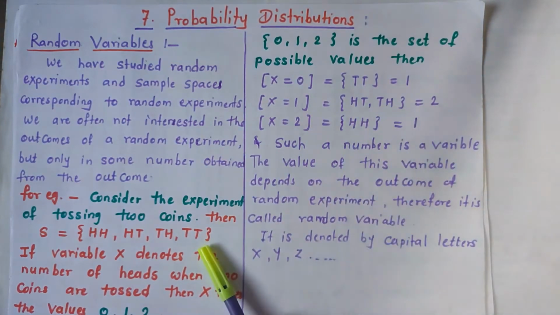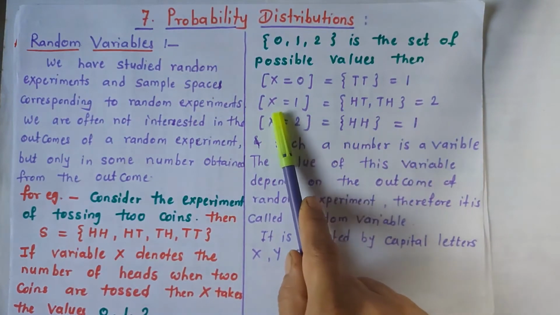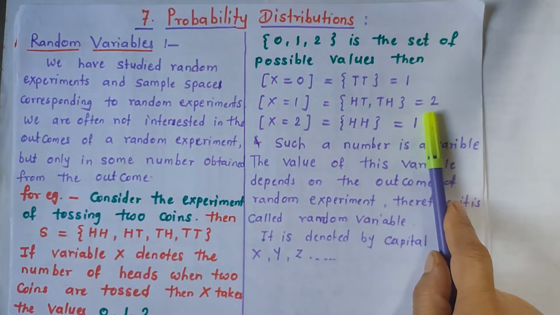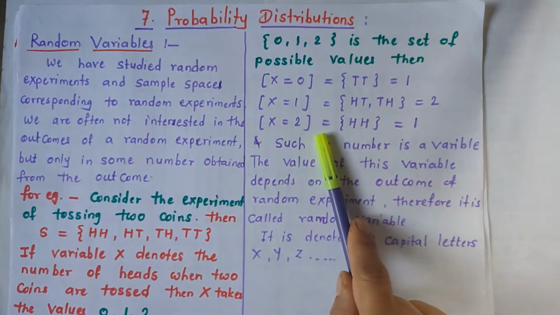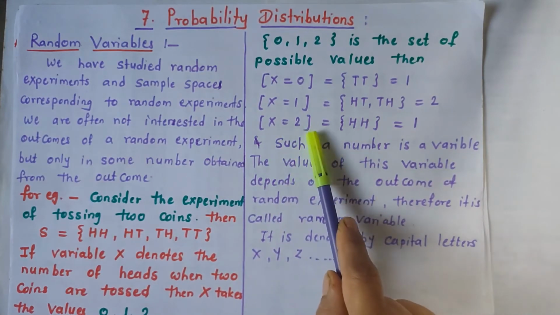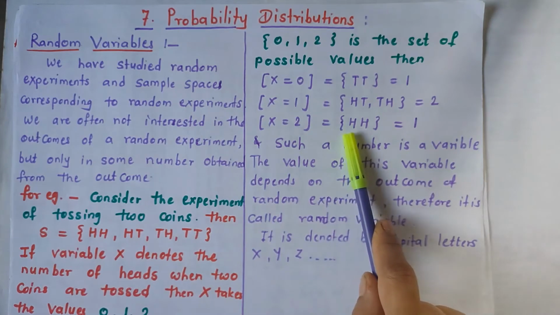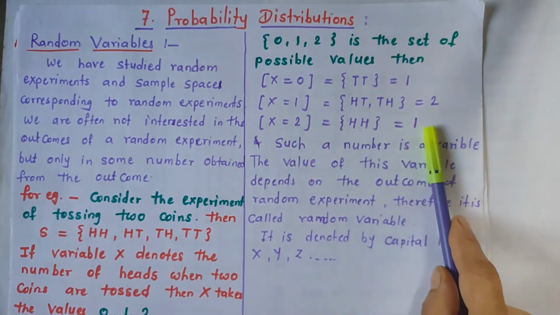So there are two pairs, and the number for X equal to 1 is 2. And if X is equal to 2, meaning both are heads, the possible pair is HH, and the number for X equal to 2 is 1.